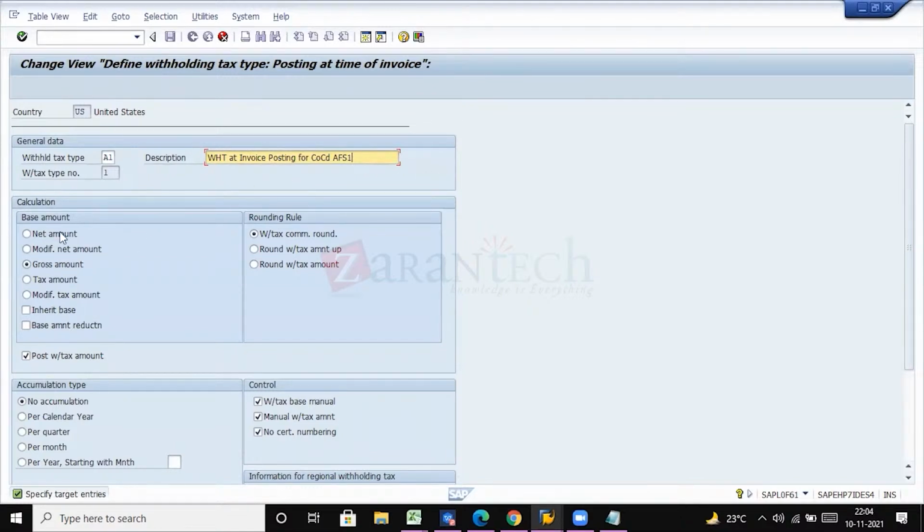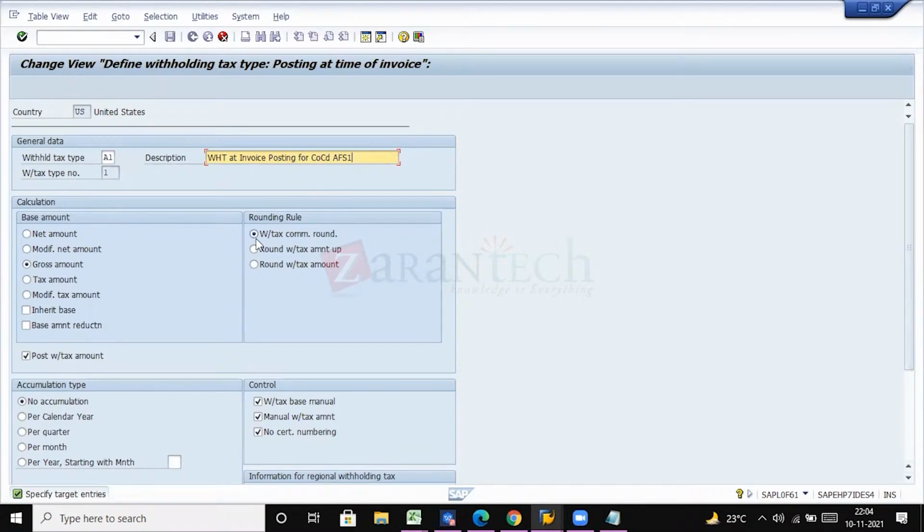So here, calculation on what amount, or what is the base amount for calculating withholding tax. So we are considering it as gross amount. Net amount in the sense like in case VAT has to be deducted, then VAT will be deducted and then withholding tax will be calculated.